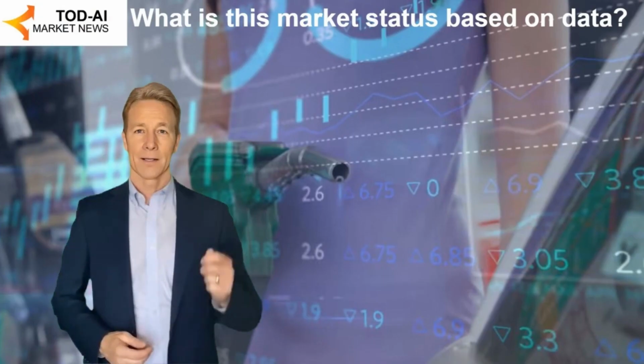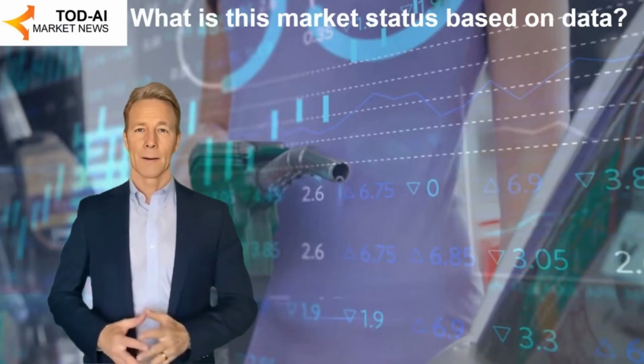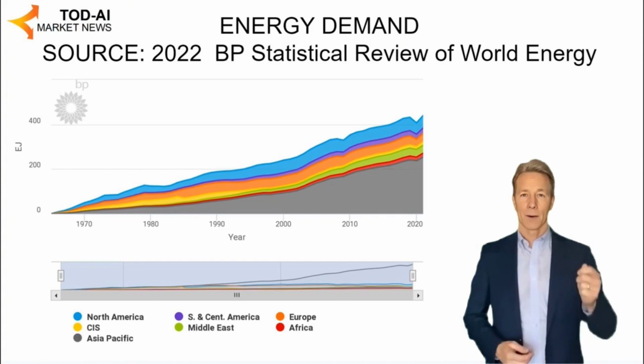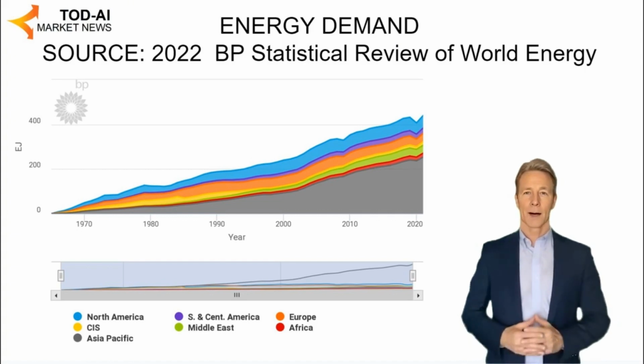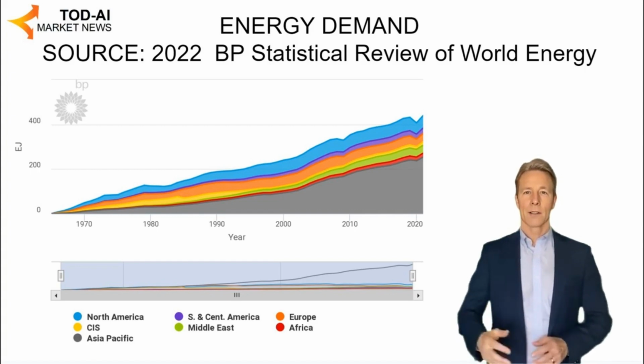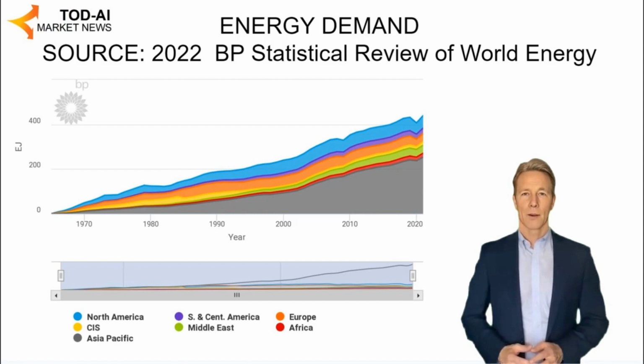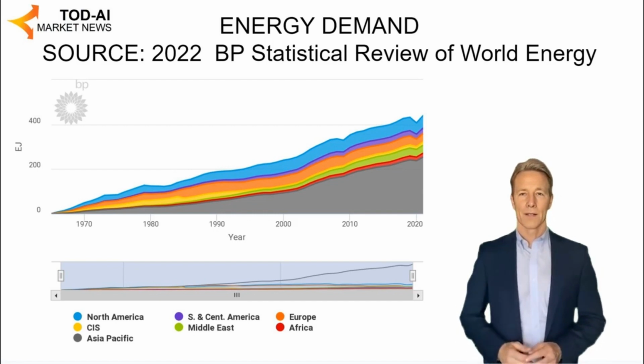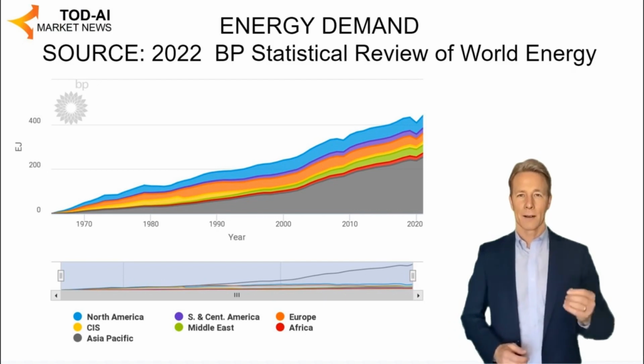What is this market status based on data? The first indicator that we are going to see is energy demand. Energy demand is growing, which means that more is produced and consumed, increasing the demand for raw materials as well. The growth is mainly driven by the Asia-Pacific region. This is bullish for commodities.